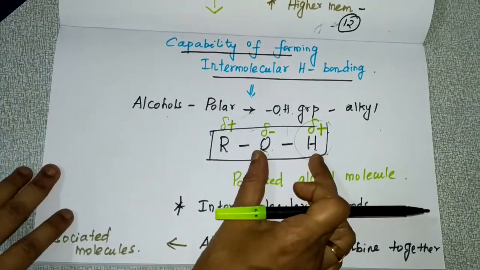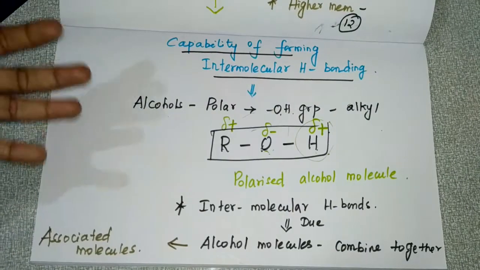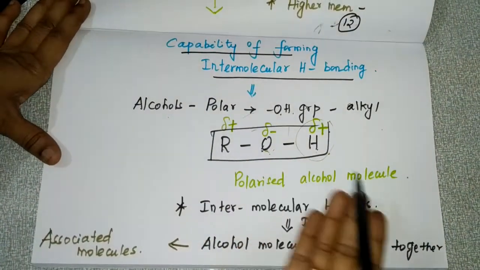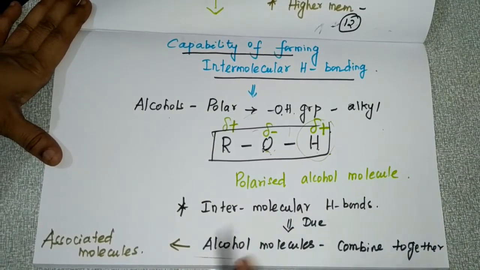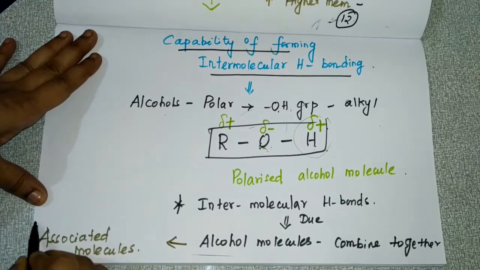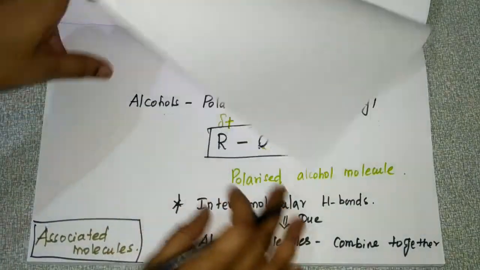Because of this polarity, an intermolecular hydrogen bond is formed. Due to this intermolecular hydrogen bond, all the alcohol molecules combine together and form associated molecules.